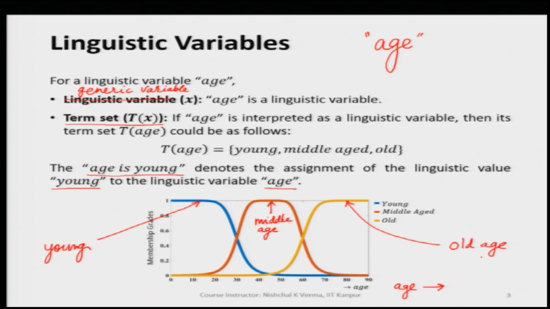Here we have a generic variable x which is the measure of age. For example, we have 1 year, 2 years, 3 years, and it can go up to, in this case, 90. These values are the values of the generic variable x, and x here is the age.